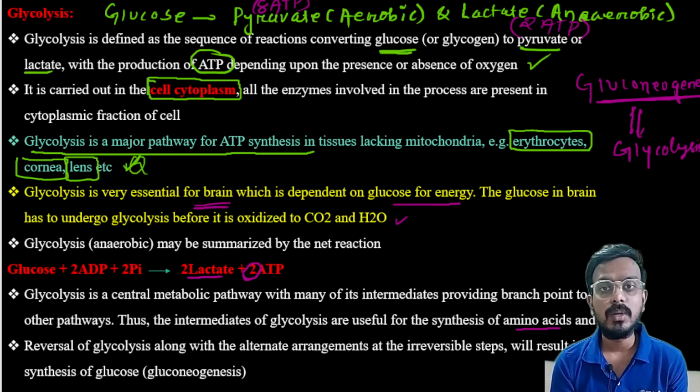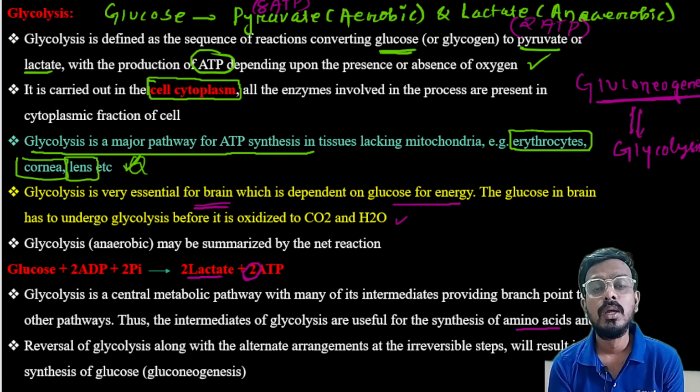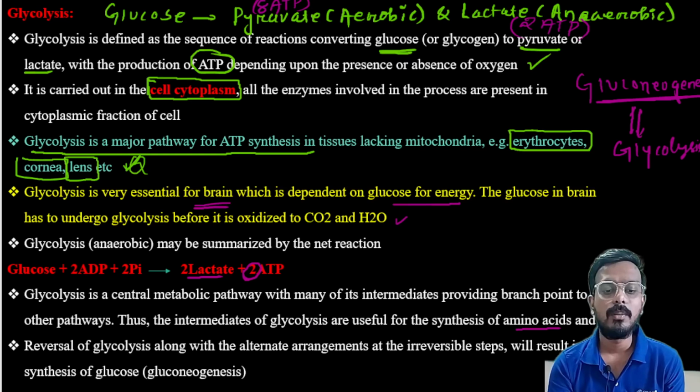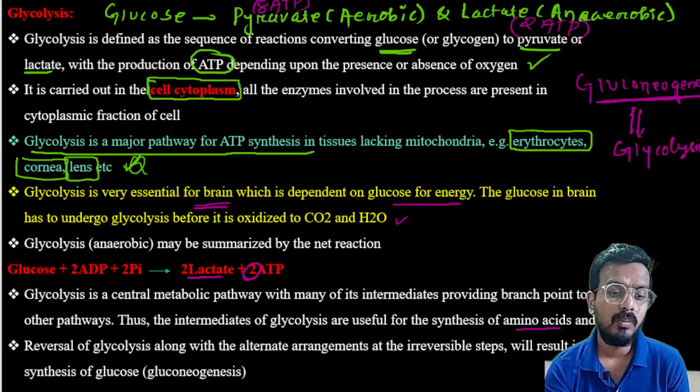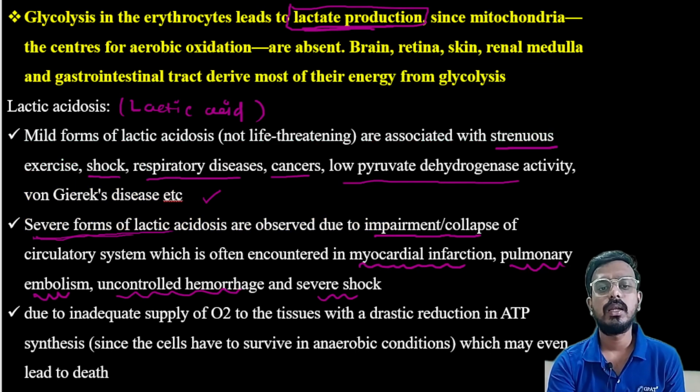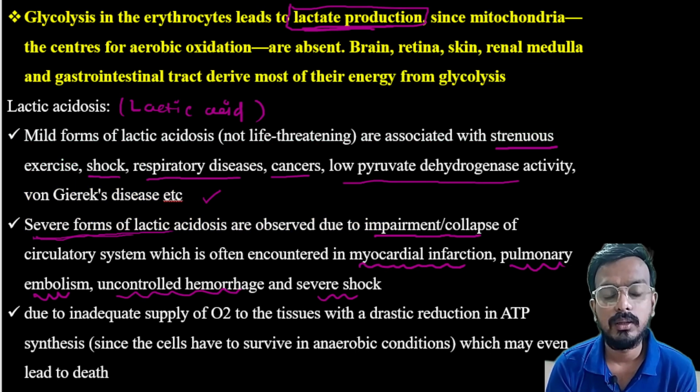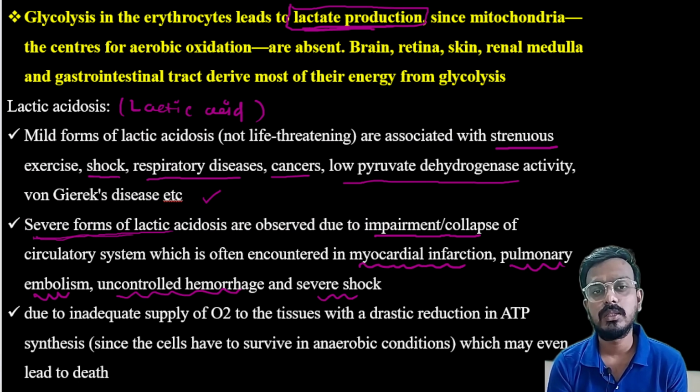Some of the intermediates in glycolysis are also involved in the synthesis of amino acids and fats. One other process is gluconeogenesis, which is just opposite of glycolysis. Next, glycolysis in the erythrocyte: lactate formation takes place due to lack of mitochondria. Since mitochondria are central to aerobic oxidation, they are absent in brain, retina, skin, and GIT, so most of the energy comes from glycolysis.